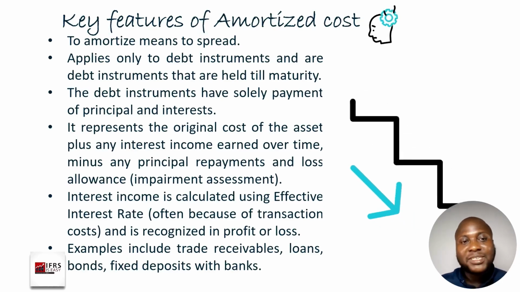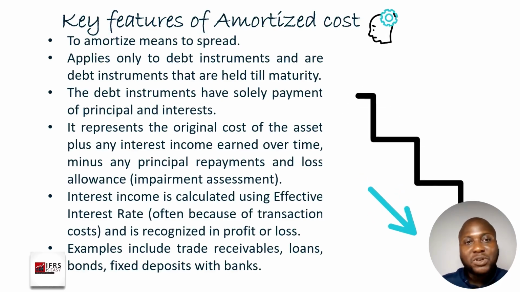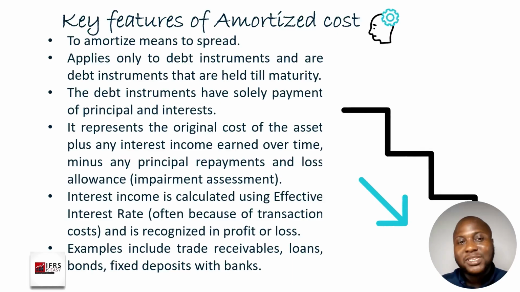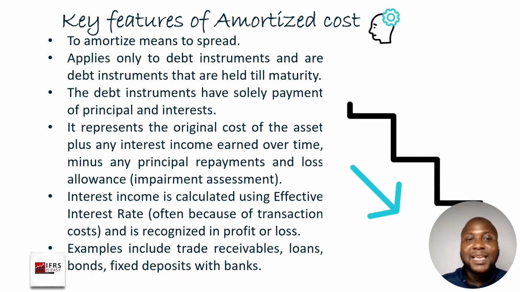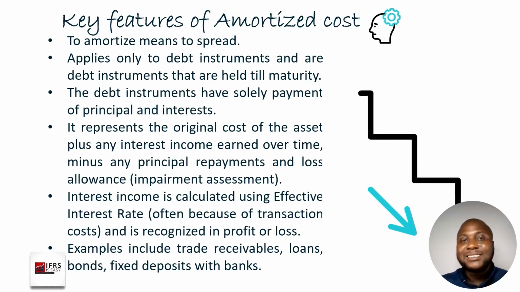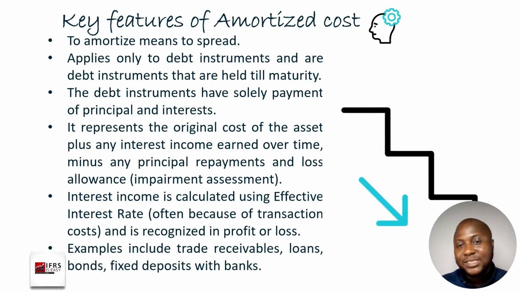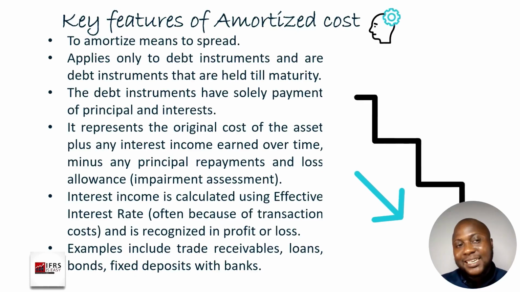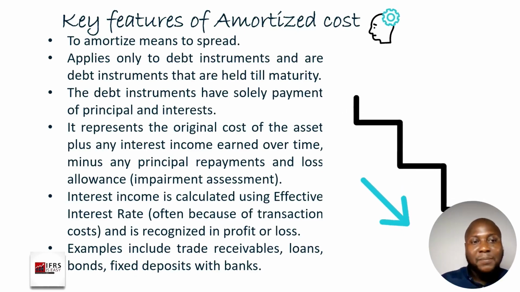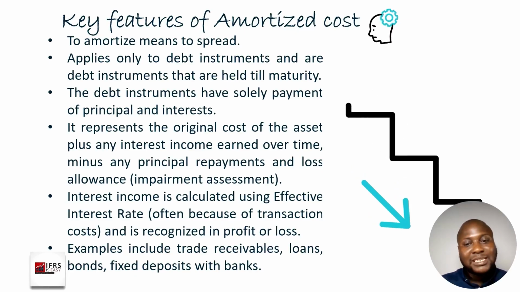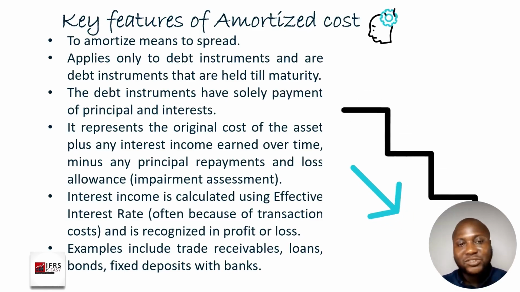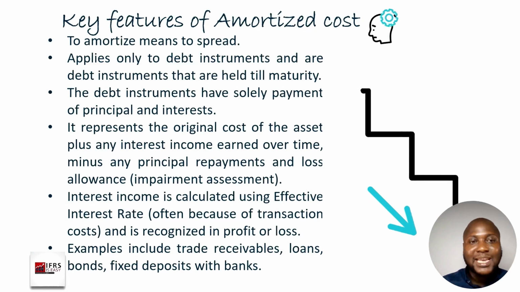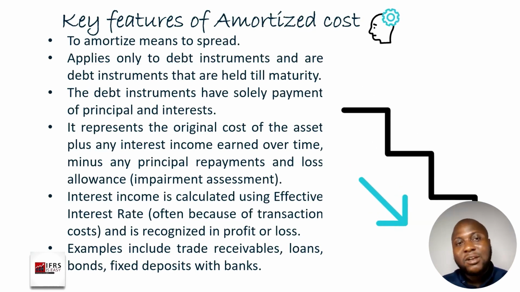An example of a debt instrument that will not fall under amortized cost is, for example, where you have a loan that you have taken and the interest on that loan is linked to an equity index. Now, the equity index is no longer just principal and interest alone. The interest is no longer a normal interest. The interest is tied to something else, and because of that, it won't be categorized under amortized cost.